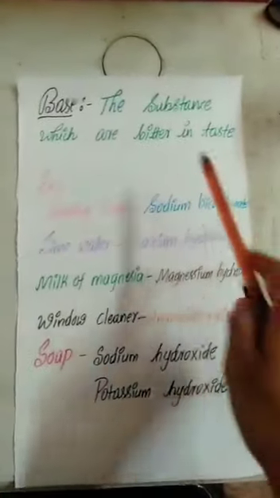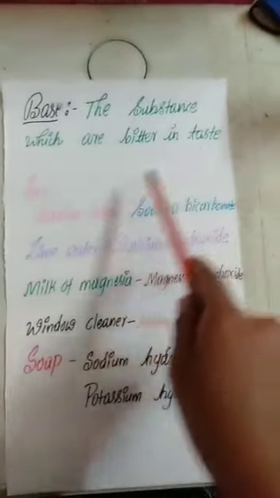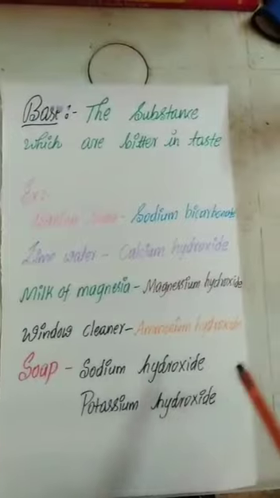The next concept we have studied is base. The definition of base we have studied. Then some examples for base. Yeah, fine. In today's video I have explained to you about acids and bases, and the remaining concepts I'll explain to you in the next video. So till then you just wait.